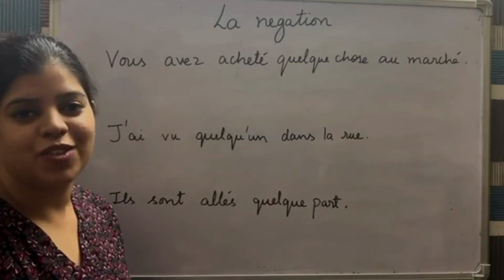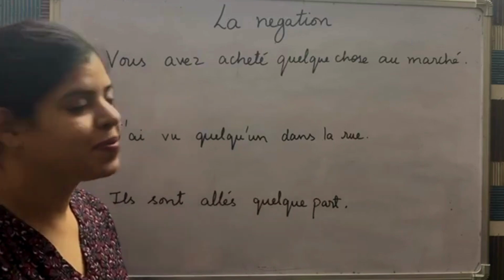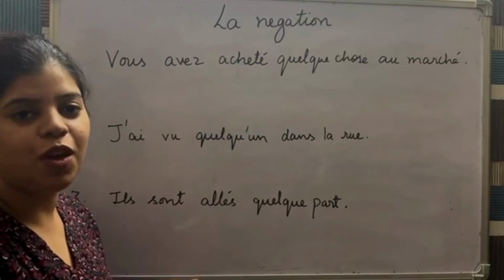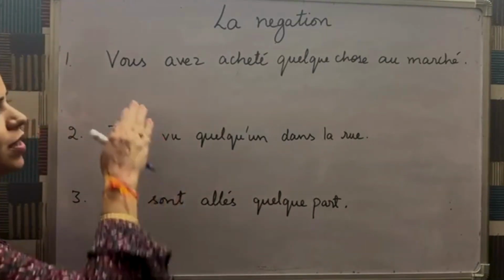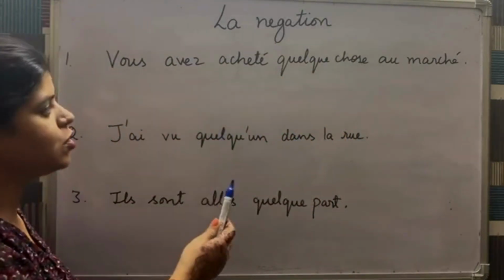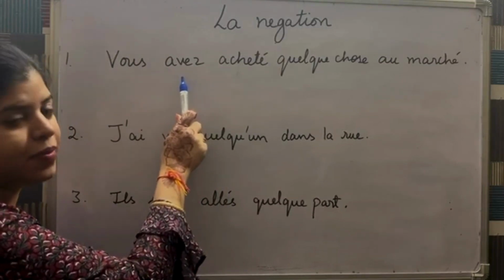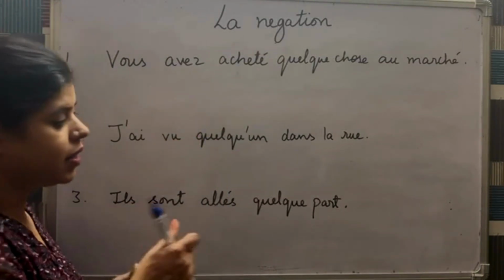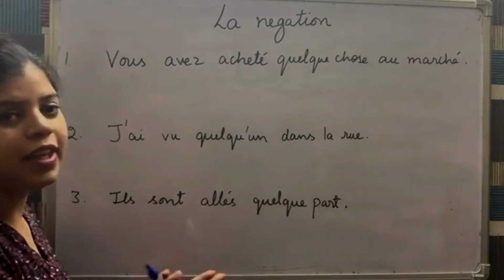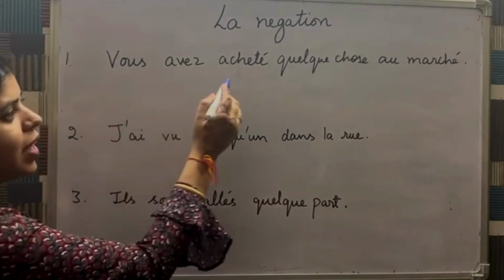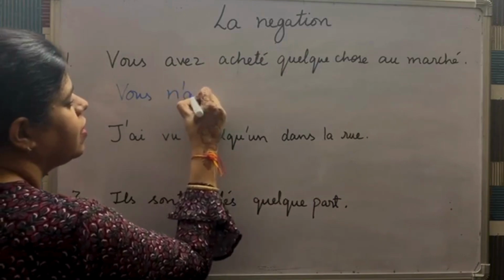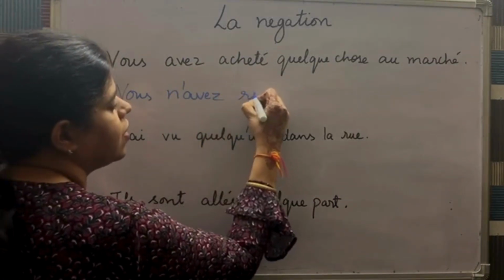Now let's see the negation in the passé composé sentences. Usually for passé composé sentences, we write the negative expressions after the auxiliary verb. So if we have a sentence like vous avez acheté quelque chose au marché, our negative expression will be written after the auxiliary verb, which is avoir here. Only for quelqu'un and quelque part, we use the negative expression after the past participle because they are the exceptions. So vous avez acheté quelque chose will change to vous n'avez rien acheté.